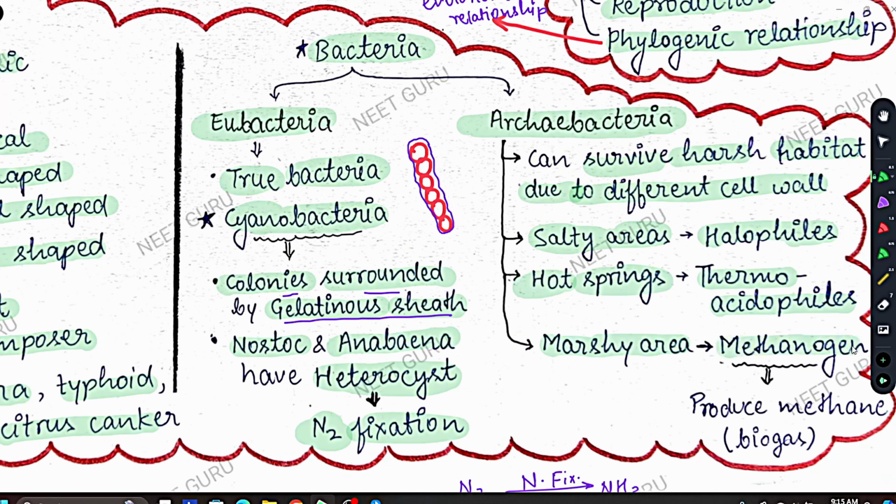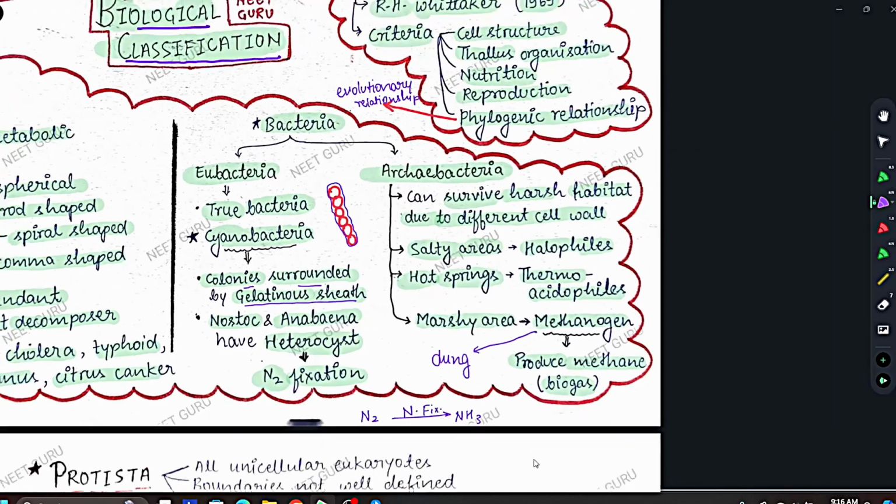For example, methanogen is very important because it produces methane, and methane makes basically more than 70% of biogas, or you can say biogas is also commonly called gobar gas. So the production of methane in the biogas or gobar gas is basically due to methanogen, which are found in marshy areas, or methanogen also found in dung of the cattle. Okay, like dung of the cow and buffalo. They are also found in dungs of the cattle and produce methane. Okay, so this is all about bacteria.